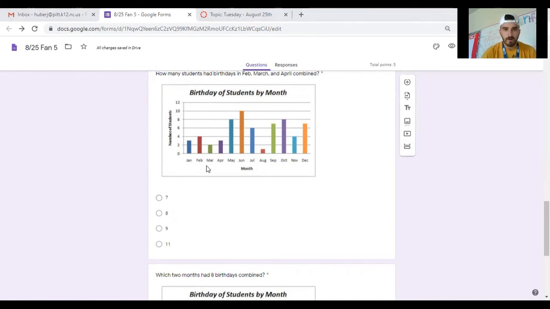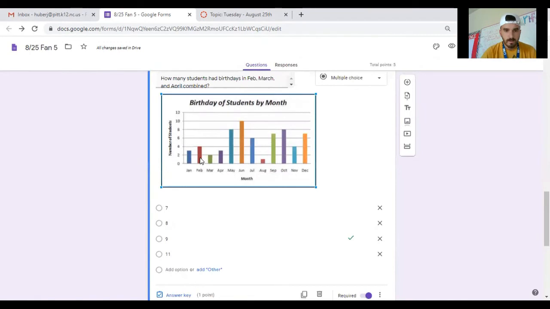Let me see. February, March, April. Boom, boom, boom. February had 4. March had 2. That would give us 6. 6 plus the 3 from April is going to give me 9. That one would be C. That might be one that we get a clean sweep on. I don't think we're going to have much trouble with that one.